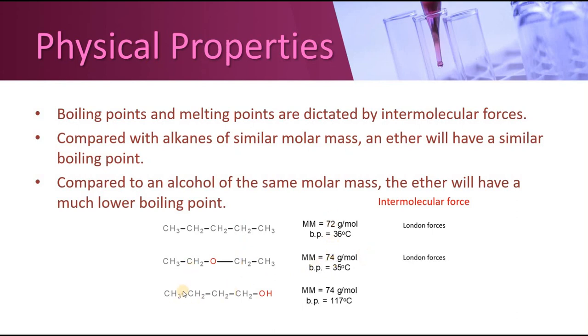But when we compare it with that of alcohol, we would see the molar mass of both of them are similar, but boiling point is way too much different. Boiling point of alcohol is quite high, it is 117. The reason behind that is the hydrogen bonding which is present in alcohols and it is absent in ethers.